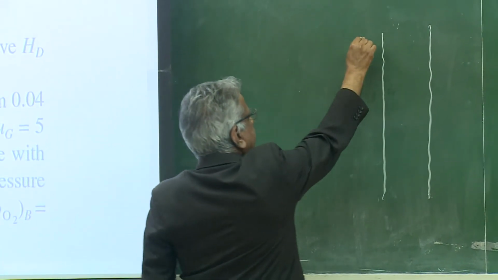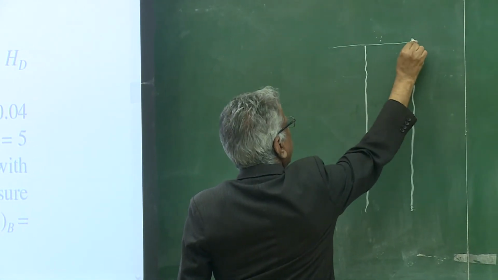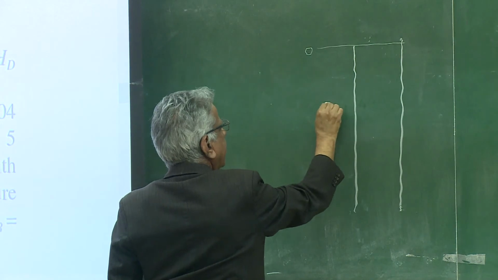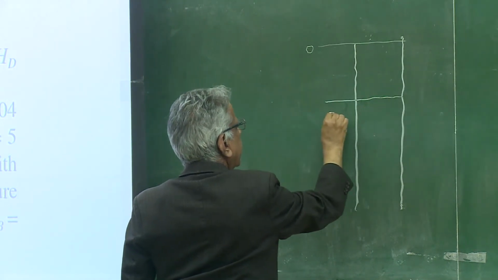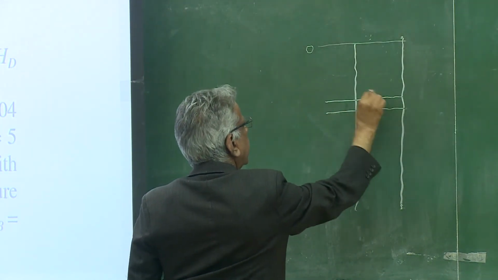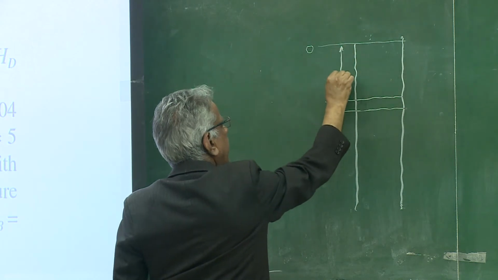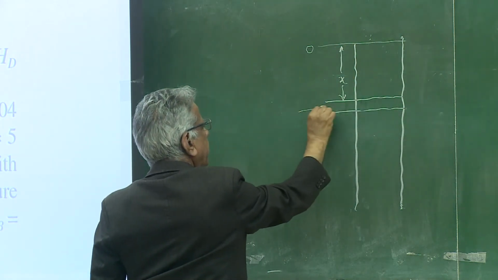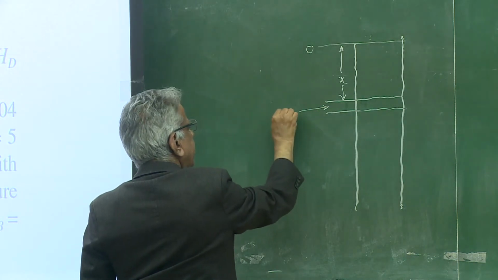so let me start, this is 0, and I take distance x from the top, and this is dx.